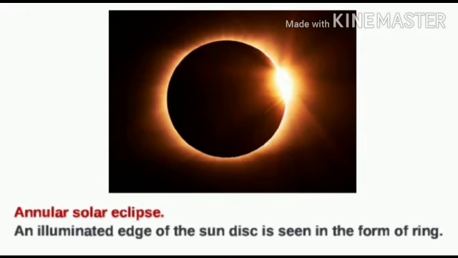As a result, the deep shadow of the moon is cast in space and does not reach the earth. From a very small region of the earth, only an illuminated edge of the sun disk is seen in the form of a ring. This is called annular eclipse. Annular eclipse is a rare phenomenon.